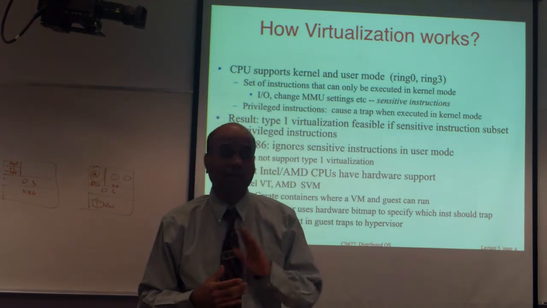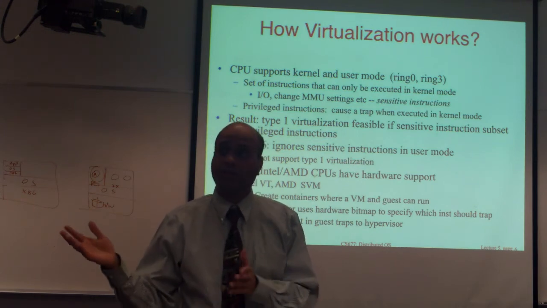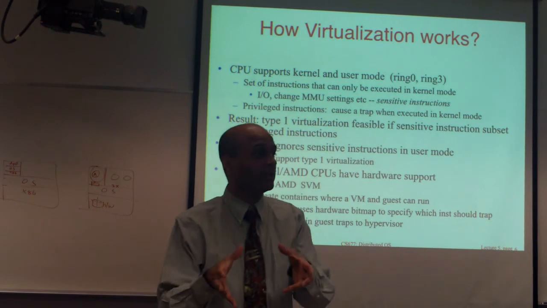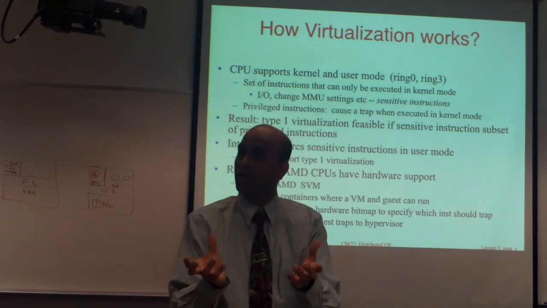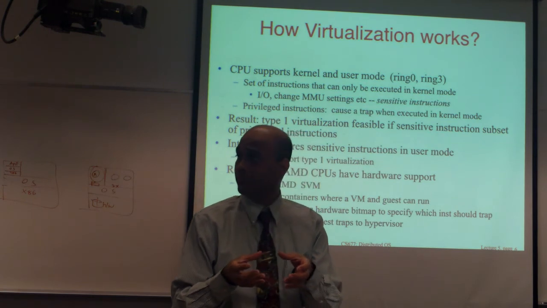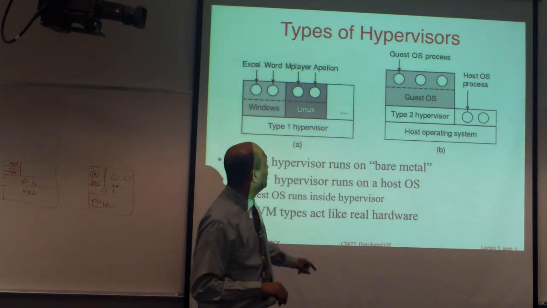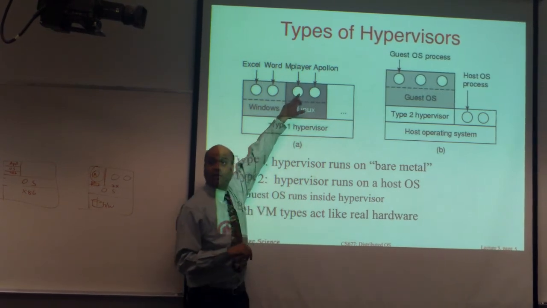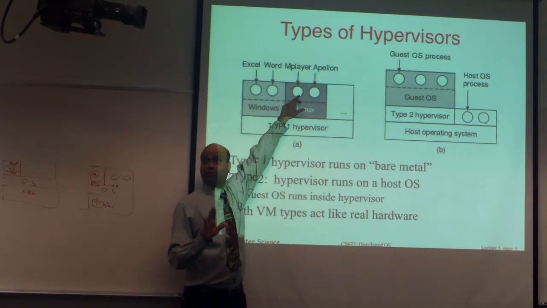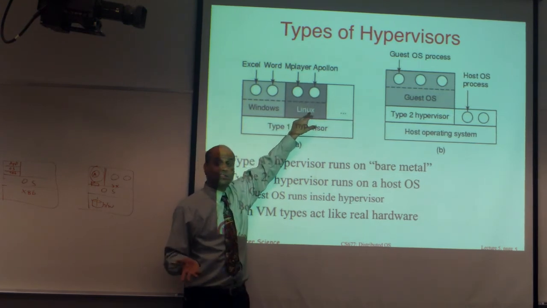Ring 0 is the most trusted kernel mode. Ring 3 is the least trusted user mode. You can actually have a middle mode which allows guest operating systems to run. That way you can distinguish between whether the halt has been called by an application, in which case you shouldn't worry about it at all, or the guest operating system, which you should actually pay attention to.